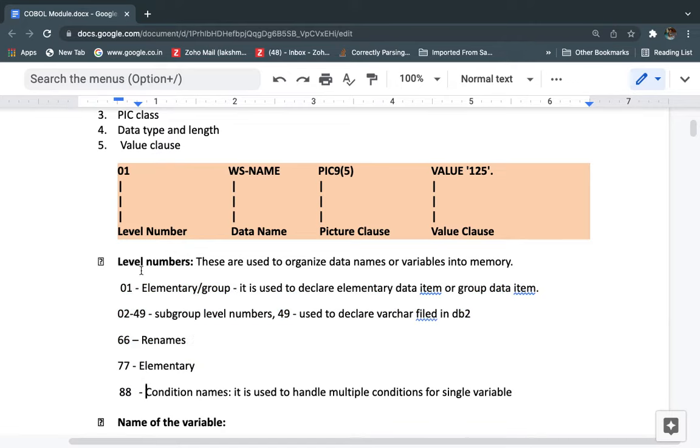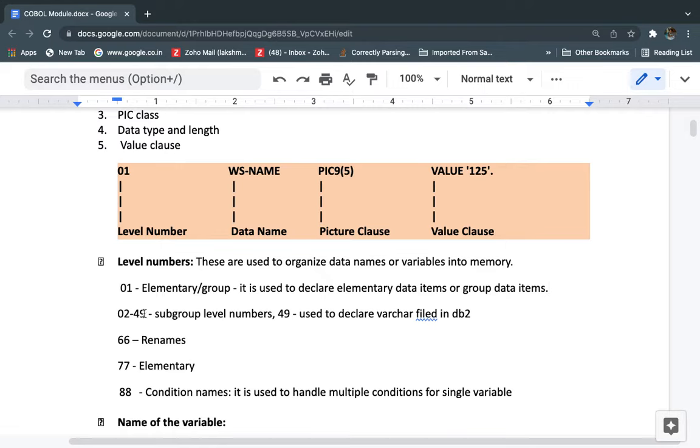First one is the 01. The 01 level number we can use for elementary or group data items, meaning group variables or an elementary, single, individual data item. It is used to declare the elementary data item or group of data items. For example, a single variable or a number of variables can be under one group, and for that group name we can define it by using the 01 level number.